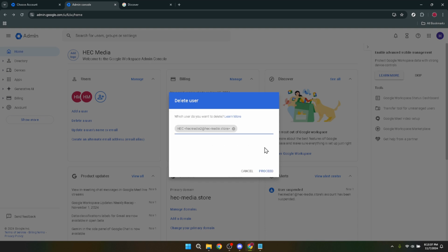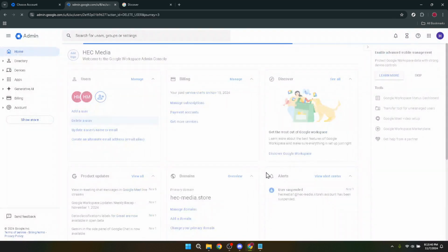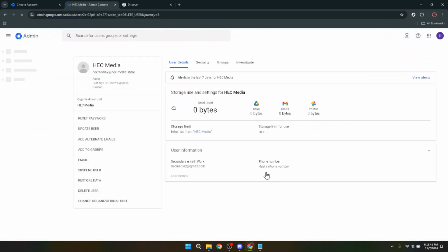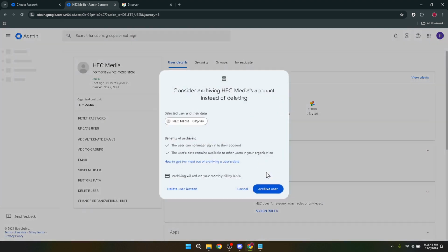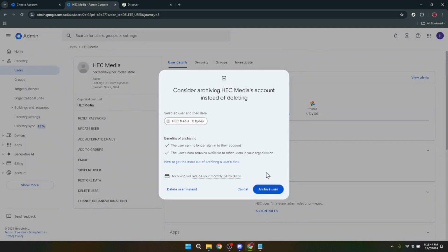Finally, you'll come across the Proceed button. Clicking this button initiates the deletion process. A word of caution here. Ensure you're absolutely certain about deleting the account, as this step is irreversible once completed. After you click Proceed, Google will begin the process of removing the account from its Workspace services.